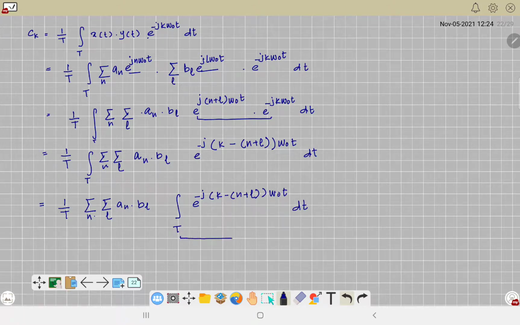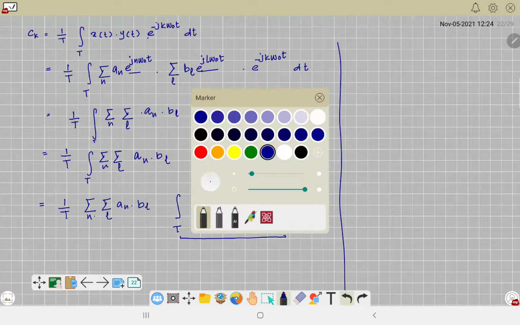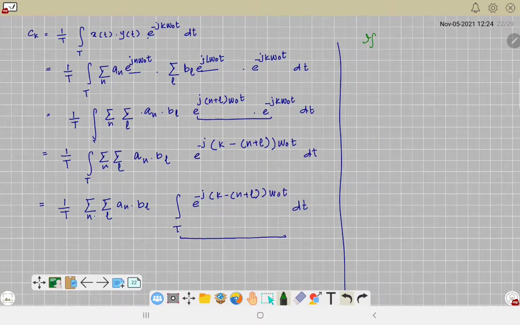Now we are interested in this term, and it involves an exponential factor, right? So we may have two cases here. If k is not equivalent to n plus l, you know that n, l and k are just integers, so this integral will be the integral of e raised to the power minus j, times this quantity, k minus n plus l omega naught t dt.